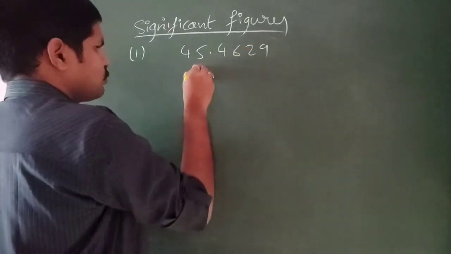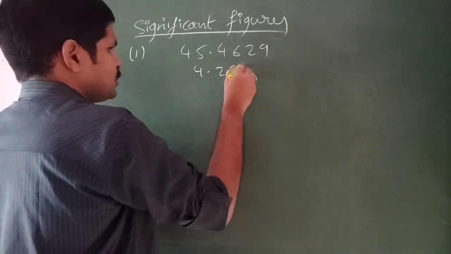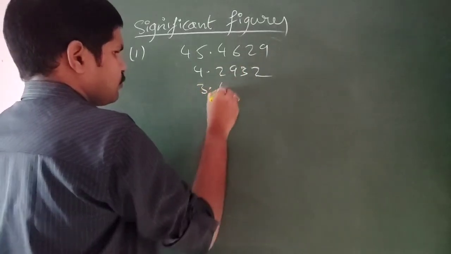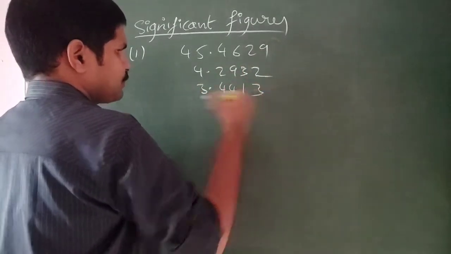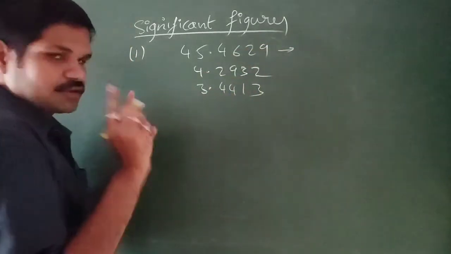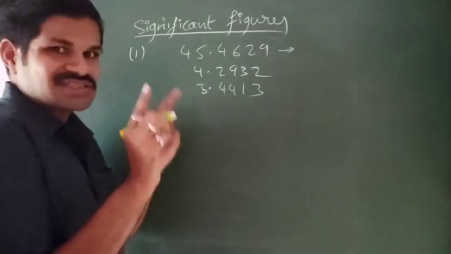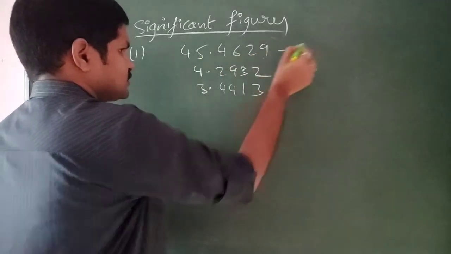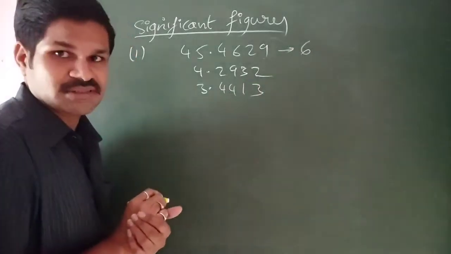45.4629, 4.2932, and next 3.4413. So here, if you observe, how many significant figures are there? According to the first rule, all the non-zero digits are significant figures. So there is 1, 2, 3, 4, 5, 6. Here 6 significant figures are present.